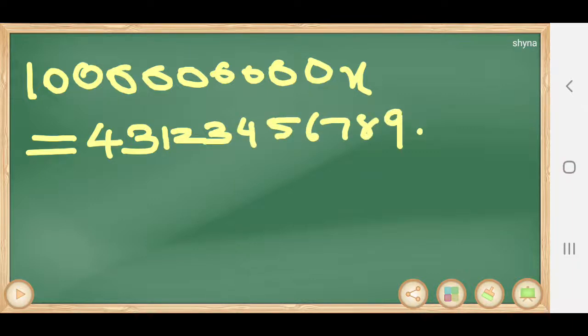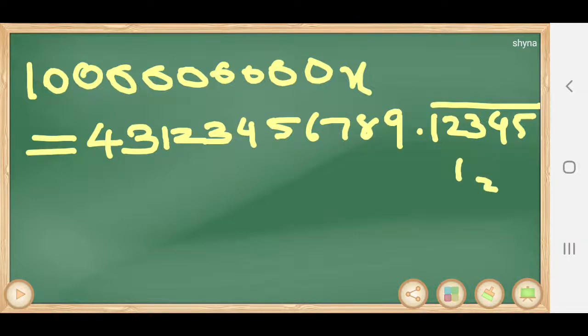After the point, what will it be? I've told that bar means it is repeating. Again it is 123456789 bar. Again it is repeating, that means there a bar. That is why this one is equation number 2. Equation number 1 and 2.